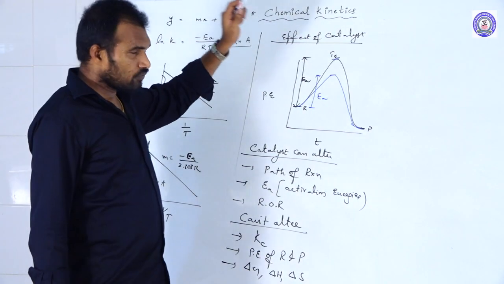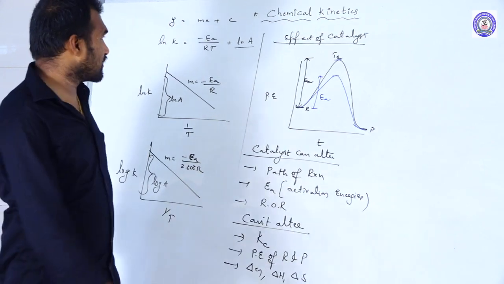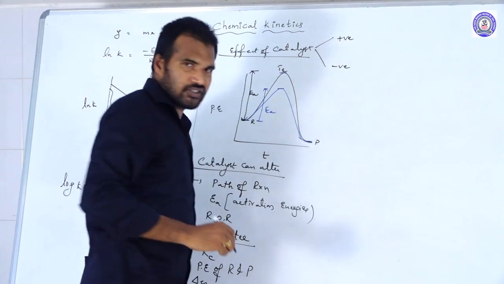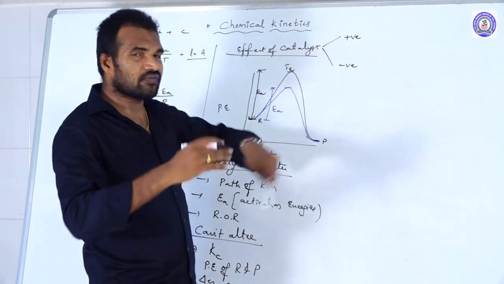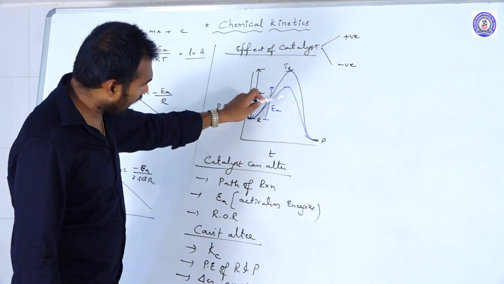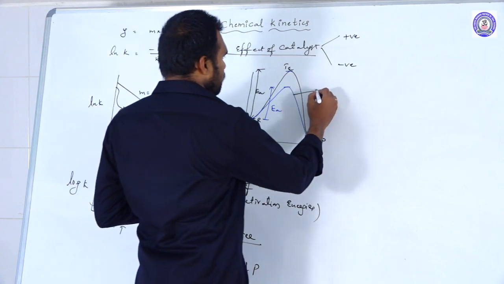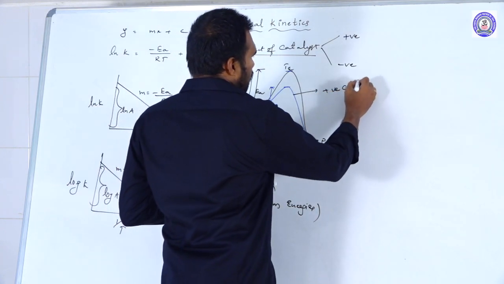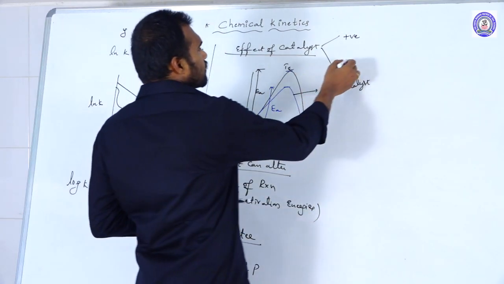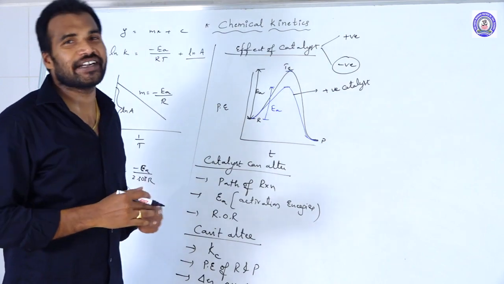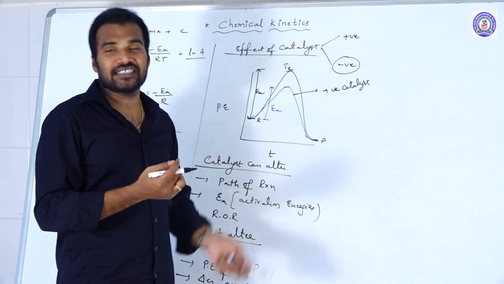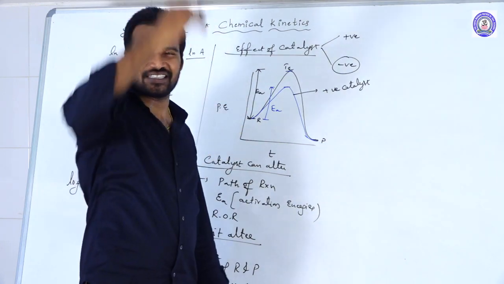Catalysts again have two types: positive catalysts and negative catalysts. A positive catalyst enhances the rate of the reaction by decreasing the activation energy. So this is the graph of a positive catalyst. Whereas a negative catalyst slows down the rate of the reaction. Instead of increasing the rate of the reaction, it decreases the rate. How? By increasing the activation energy.